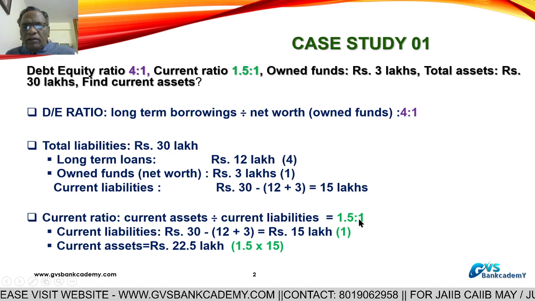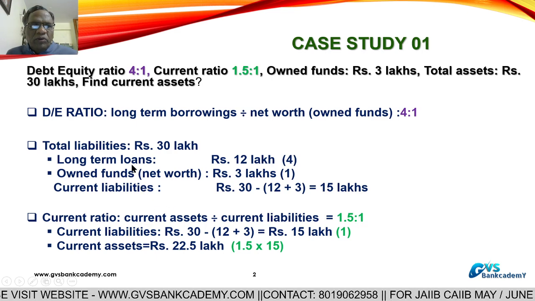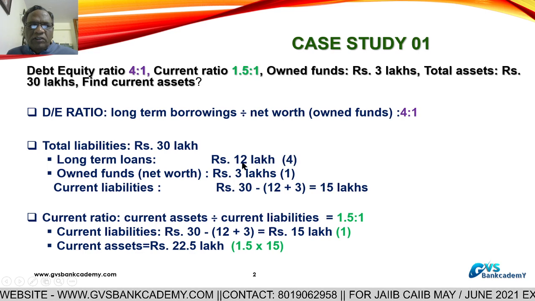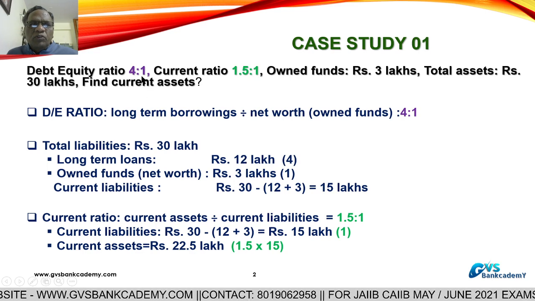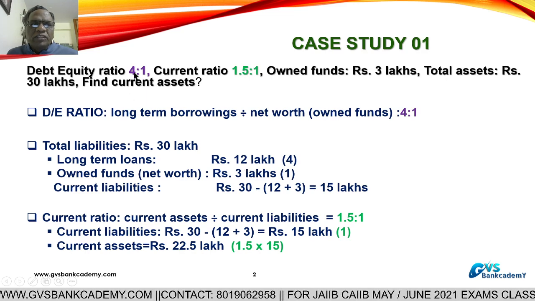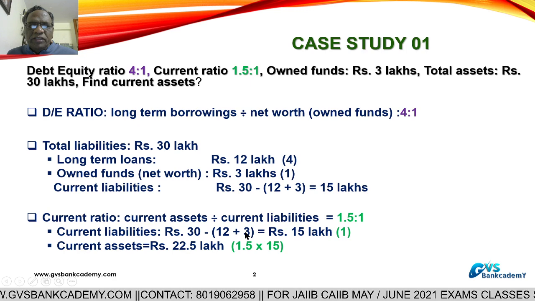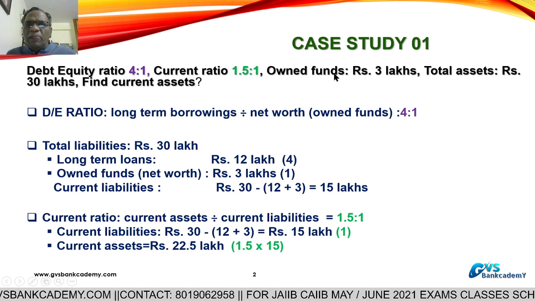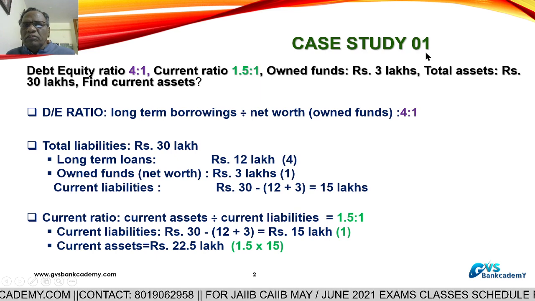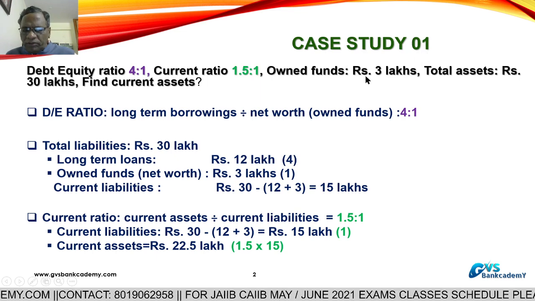Now reverse check. Cross check number 1 is the current ratio. Number 2, long-term loans of 12 lakhs divided by own funds of 3 lakhs, 12 by 3, means 4:1. The DE ratio is tallied and the current ratio is tallied. The problem is correct. This is case study number 1, which they ask in the accountancy paper and the promotional exam also.